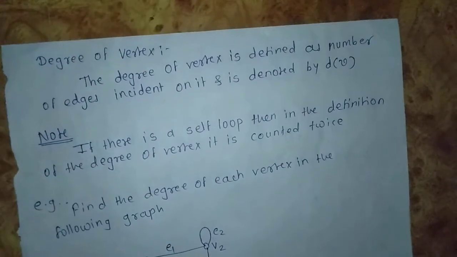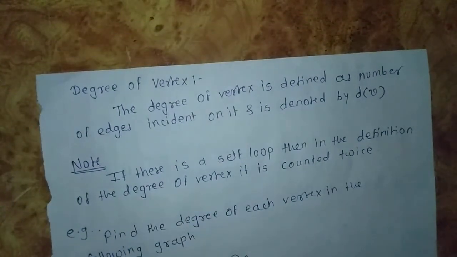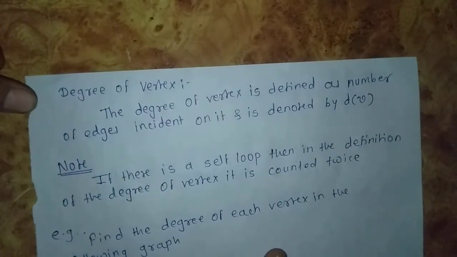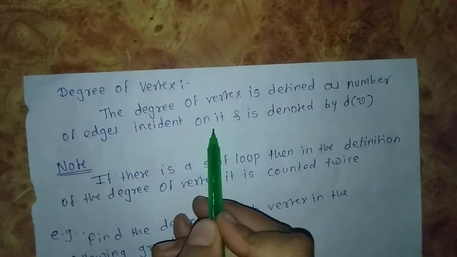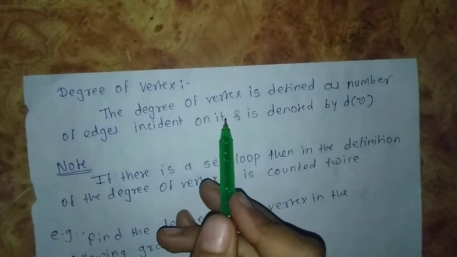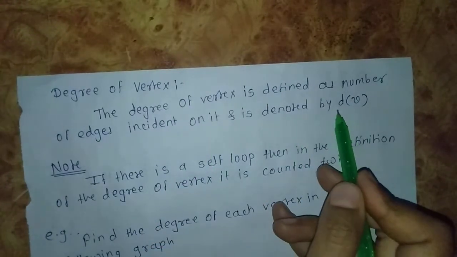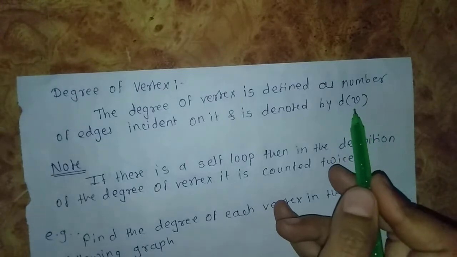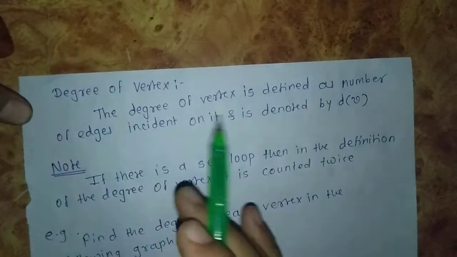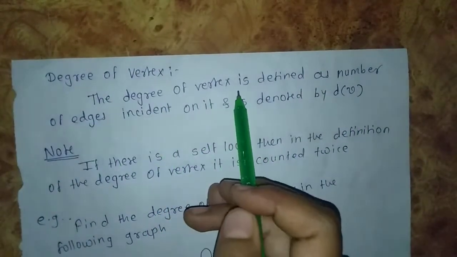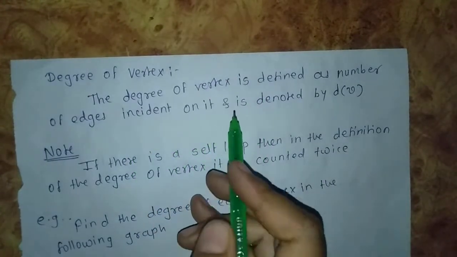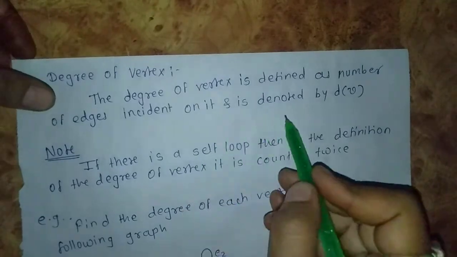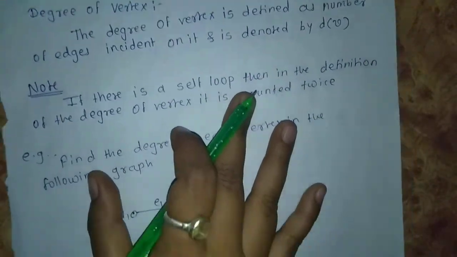First, the definition of degree of a vertex. The degree of a vertex means the number of edges incident on it, on the vertex, and is denoted by d(v), where v is the vertex.